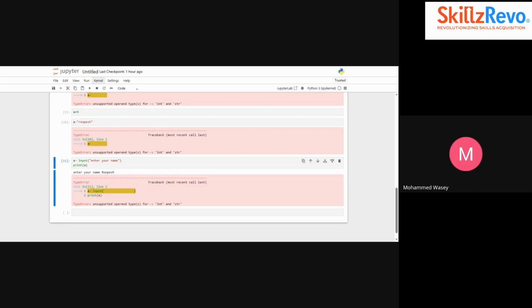Okay, it's working for me. Rupesh, you are sharing your screen. Okay, fine. You give the print, enter your name, and here you are giving the input function, right? Rupesh, run the cell again. Instead of just giving space, just run this entire cell. One second. You can copy from the chat also.